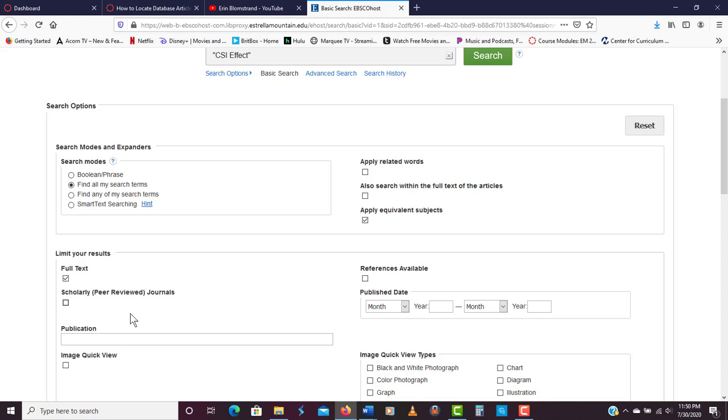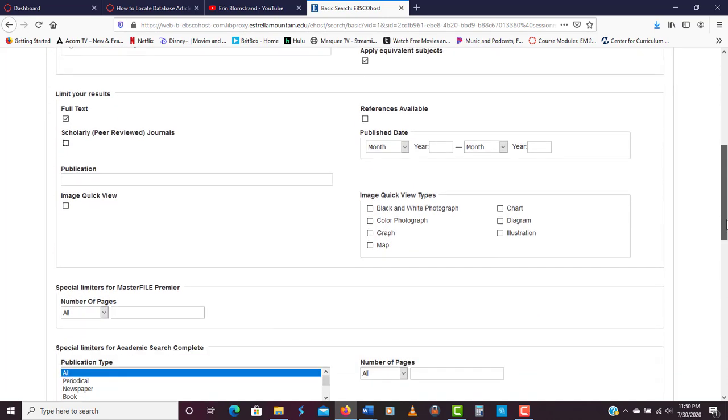Popular articles you find in Time Magazine, in Maxim, in Scientific American, in National Geographic, those articles are fact-checked, but they're not necessarily reviewed by experts in the field. So there is a difference in the quality of article that you're going to get, and many instructors want specifically peer-reviewed. So we don't need to click that for now, and we're not interested in any of the other search